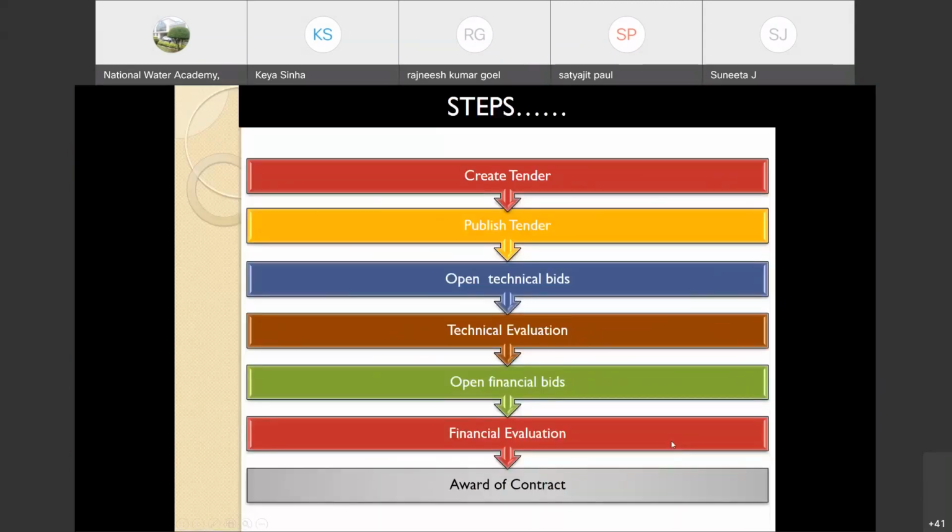Coming to the steps, I think most of you who deal with tenders, just like manual tenders, might know. First, we need to create the tender, the NIT, and publish it. After publishing, we need to open the technical bids if it is two-stage bidding. Then we do technical evaluation. After that, the last stage is opening financial bids, then evaluating financially, then award of contract. These are the steps that everyone knows.